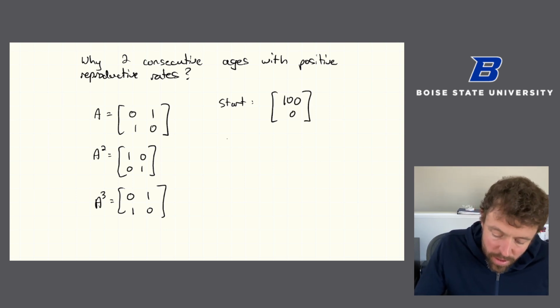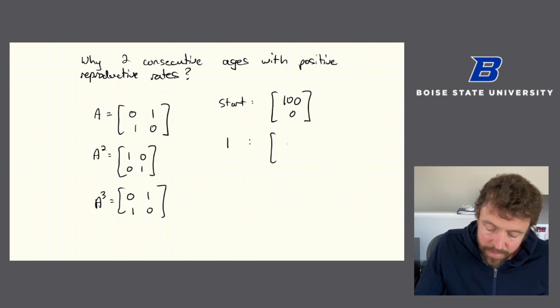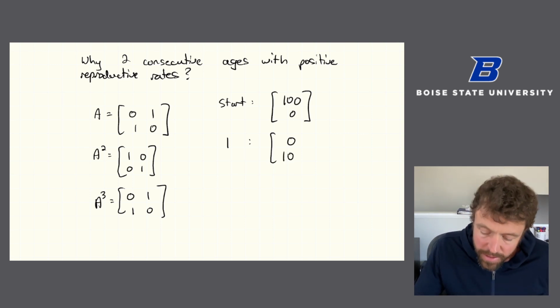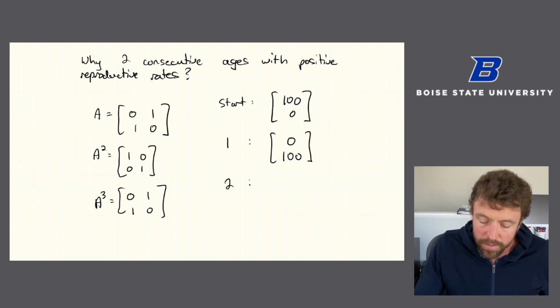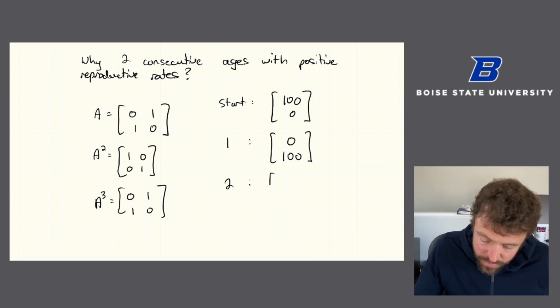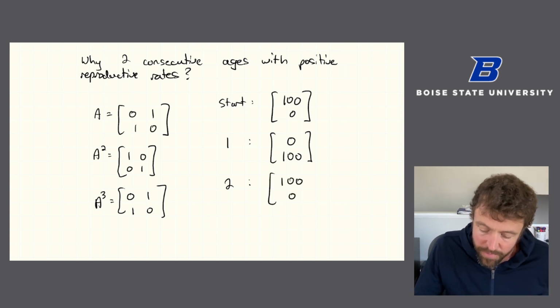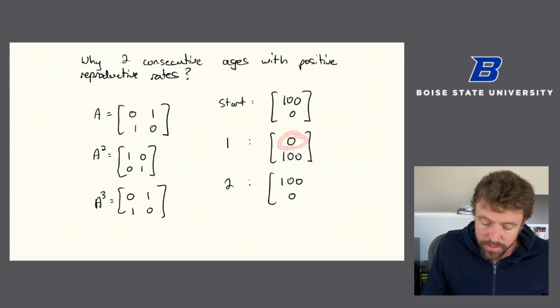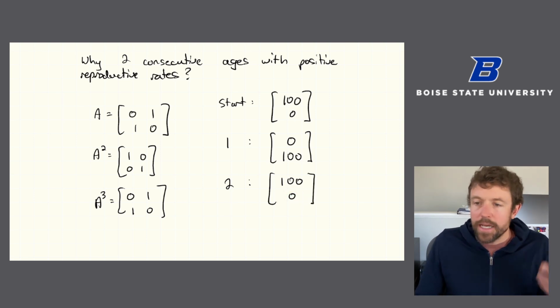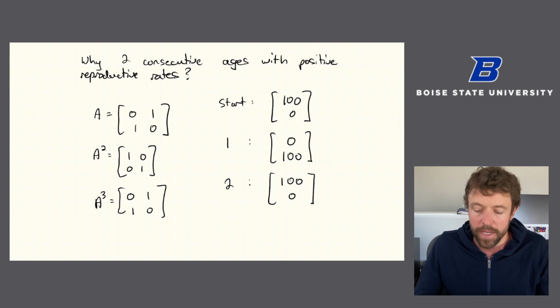Then at year 1, there's no reproduction because none of the age 0 individuals reproduce, but they all survive to age 1. And then at the next step, all of these age 1 individuals reproduce and create age 0 individuals, but none of them survive, and there were no age 0 individuals to move along. And what you see is that we're just going to cycle back and forth between there being 100 age 1 and 100 age 0. And we're not going to have some sort of long-term steady behavior.